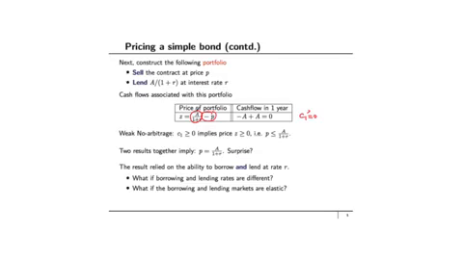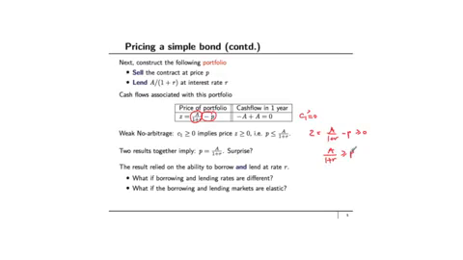The difference between these two, A divided by 1 plus R minus P, tells you the price of the portfolio. The weak no-arbitrage condition tells me that since C1 is greater than or equal to 0, the price that I paid for this contract must also be greater than or equal to 0. So Z is equal to A divided by 1 plus R minus P. This must be greater than or equal to 0, which means that A divided by 1 plus R must be greater than or equal to P.